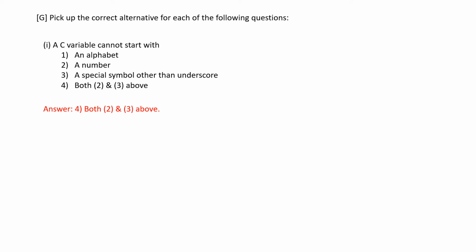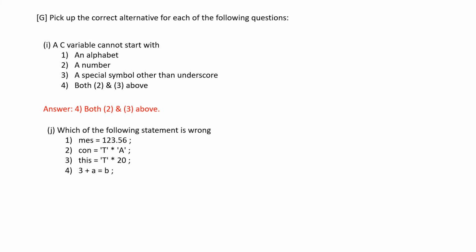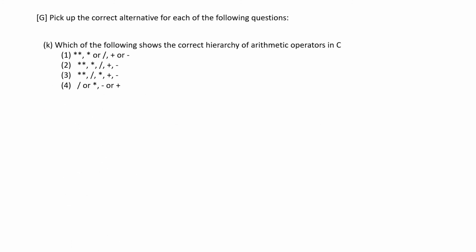So which of the following statements is wrong? Though 2 and 3 look wrong, they are correct. It will just multiply the ASCII values of these numbers, and 4 is invalid because the left hand side cannot have an arithmetic operator.